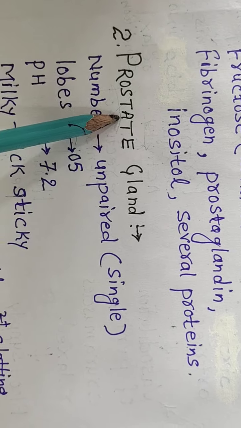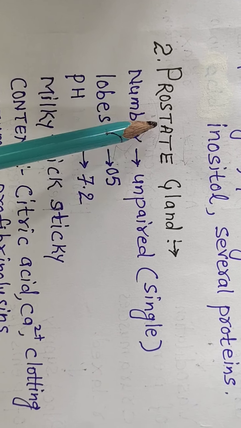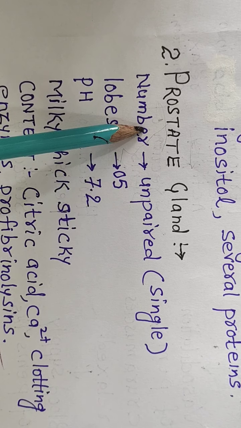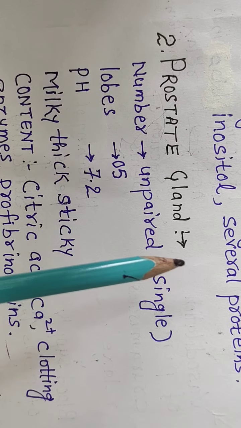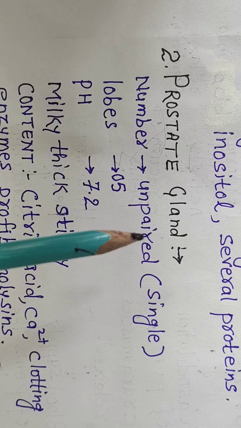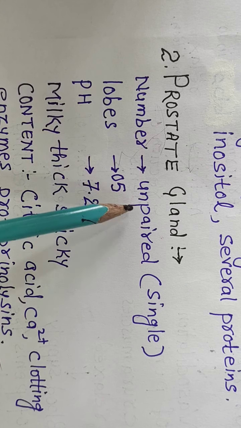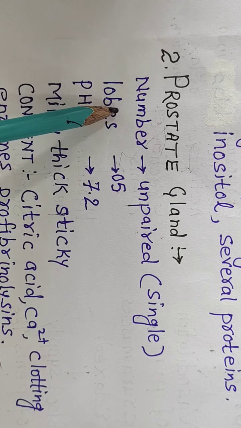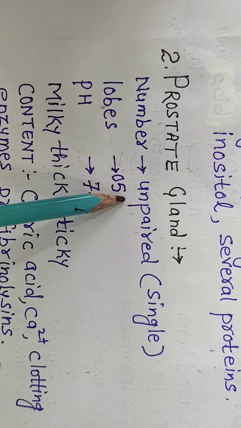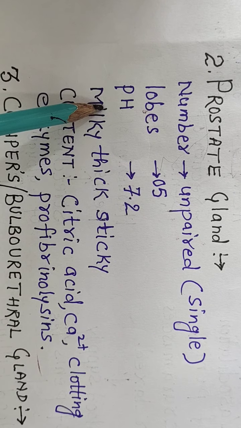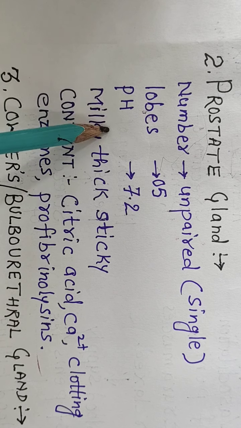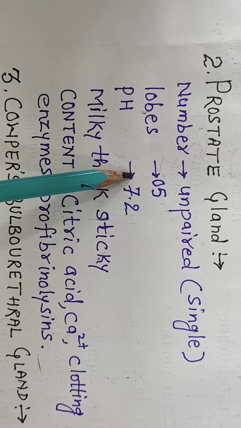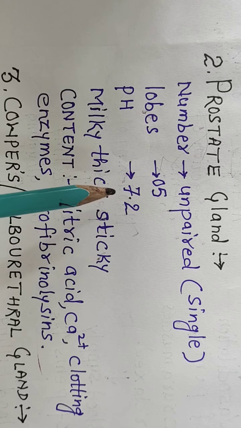The prostate gland is another male reproductive gland, but remember here it is single, while the seminal vesicles and Cowper's glands are paired reproductive glands. It is unpaired, but it is five-lobed in structure, and it surrounds the prostatic urethra. It also secretes an alkaline fluid, which is a milky white, thick and sticky secretion with a pH of 7.2.